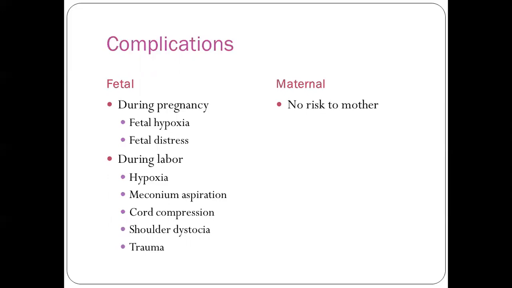In some cases, meconium can be aspirated, because whenever the baby is under stress inside the womb, he will be passing the meconium and that can be aspirated. Cord compression is there. Sometimes the size of the baby is more, so there is a chance of shoulder dystocia and trauma. Usually there is no risk towards the mother.